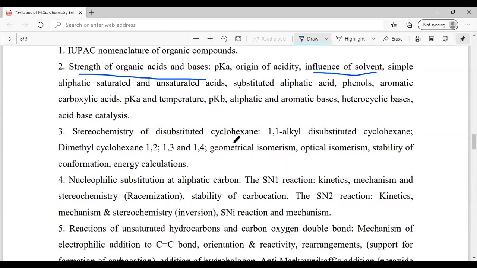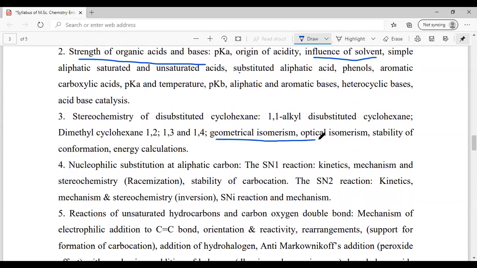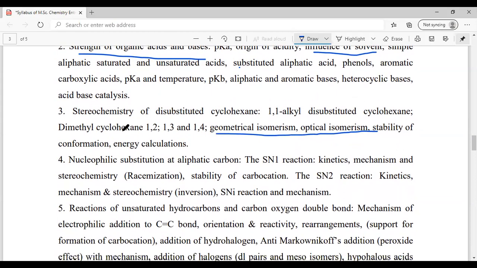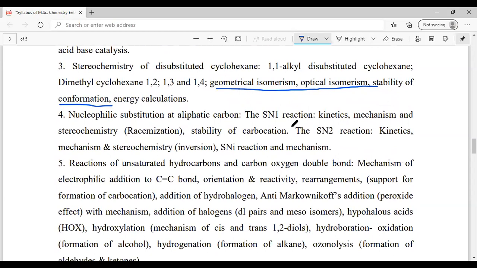Then further, stereochemistry, geometrical isomerism and optical isomerism, very important. These are most important. And for cyclohexane, conformations also. This would be the very important thing in the stereochemistry of disubstituted cyclohexane. Then as I have already said, the SN1 reaction, like whether the configuration will be inverted or racemized, these things are very important. And if you know the stability of carbocation and carbanion, these things would be easy. For SN1 and SN2, the inversion of stereochemistry and the reagents which will give SN1 and SN2, these things would be very important. You should go through that.